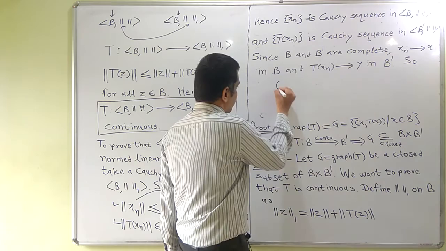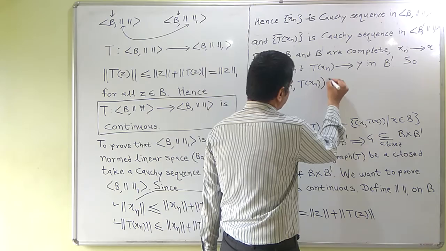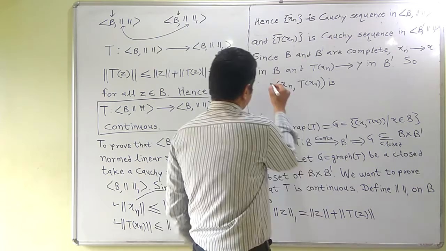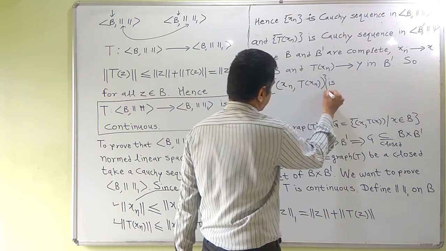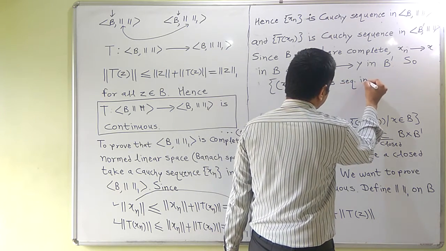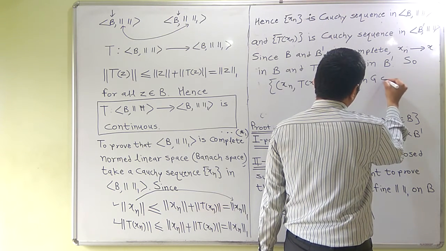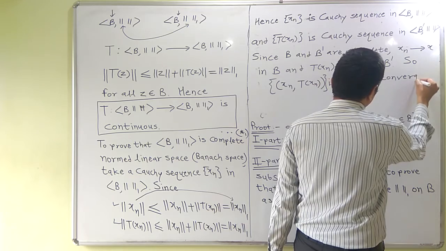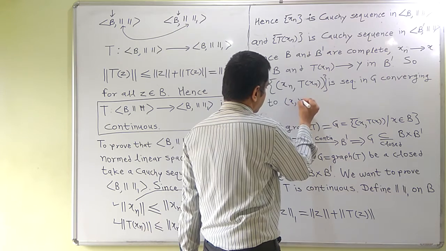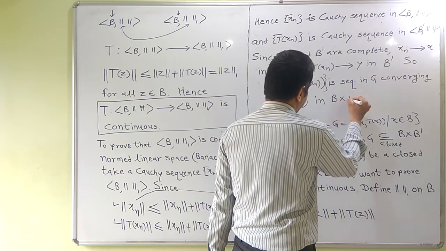So (xn, Txn) is a sequence in G, I'll put it in this fashion to denote that it is a sequence, which is converging to the point (x, y) in B cross B dash.